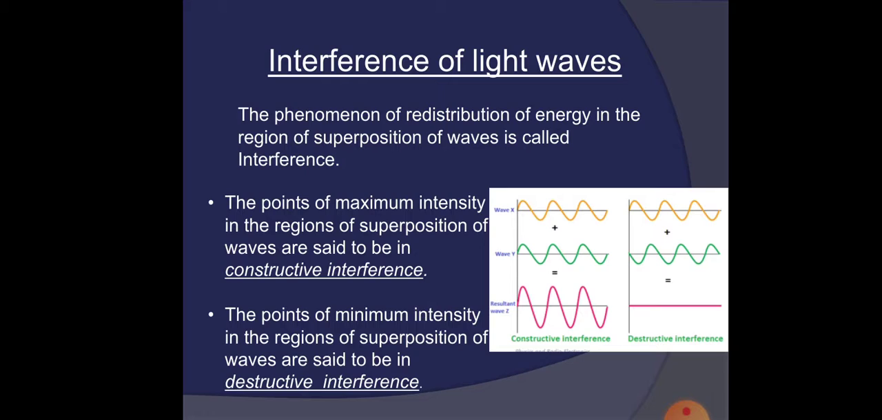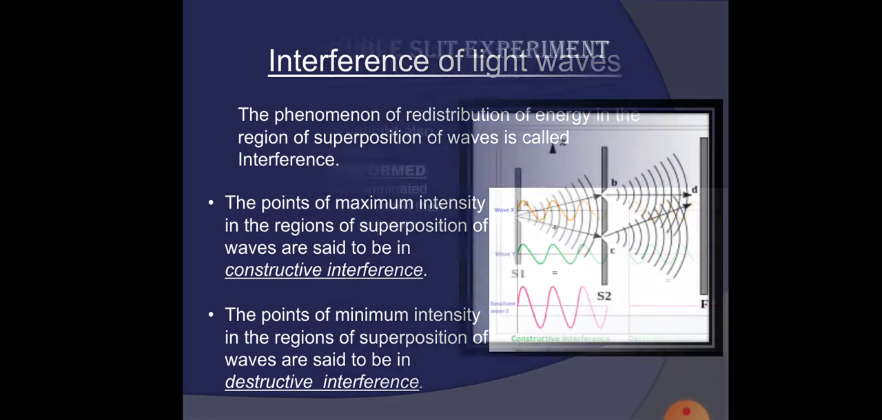Interference of light. The redistribution of light intensity due to the superposition of two light waves is called interference of light. We have two types of interference, constructive and destructive. The interference is said to be constructive at a point where the resultant intensity is maximum and destructive at a point where the resultant intensity is minimum or zero. We can see this in the slide.